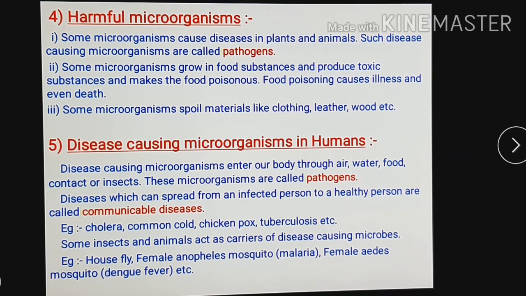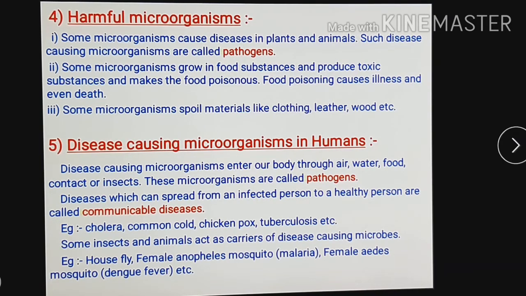Some organisms start growing in food substances where they produce toxic material, and if we consume such food where microorganisms have grown and toxic material is produced, then it causes food poisoning, and if anyone suffers from food poisoning, that person may fall ill and start vomiting. Otherwise, if it becomes very serious or critical, then that person may even die.